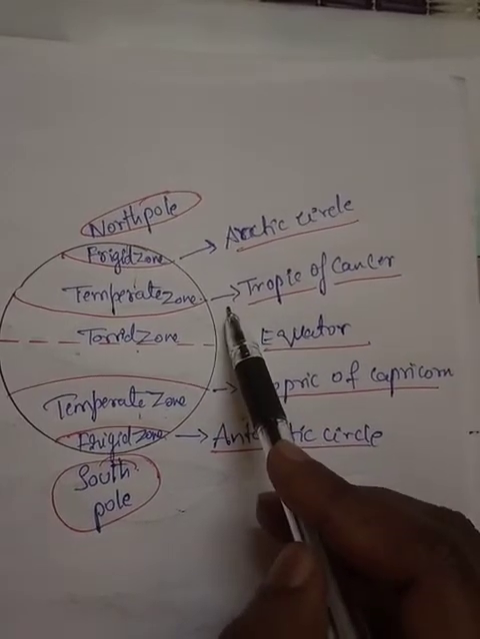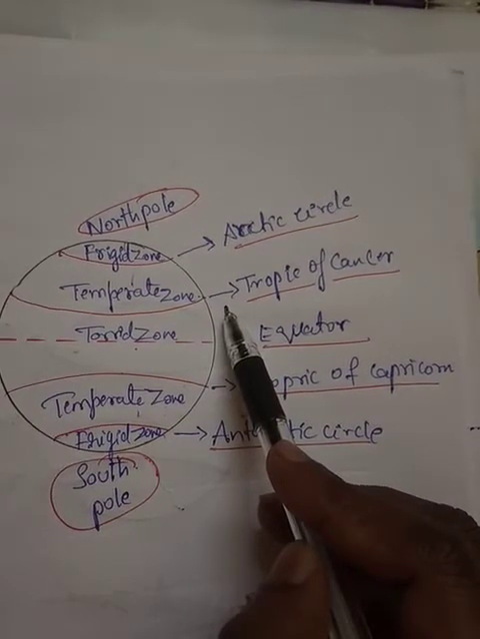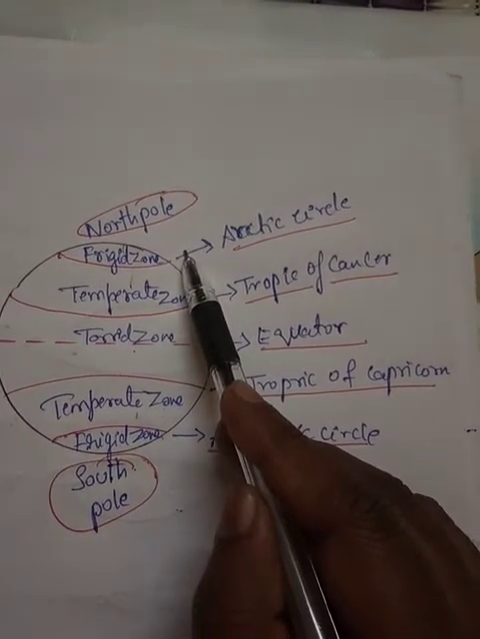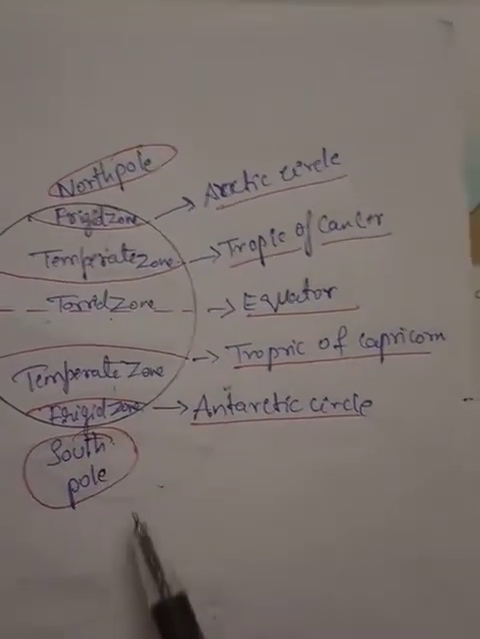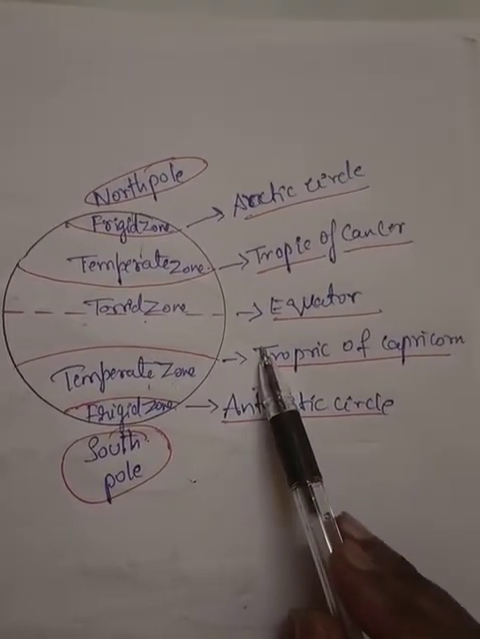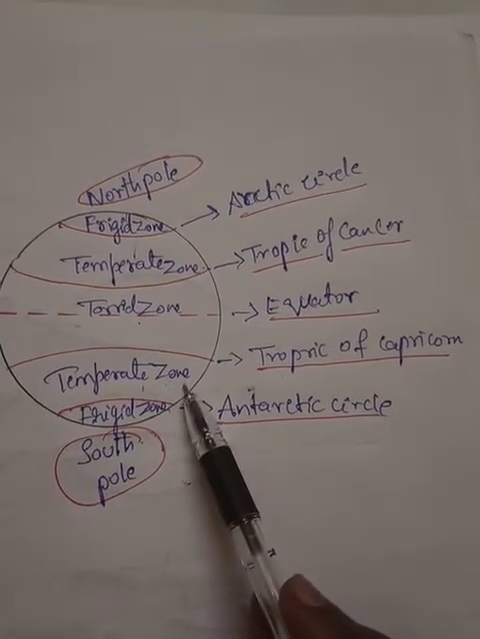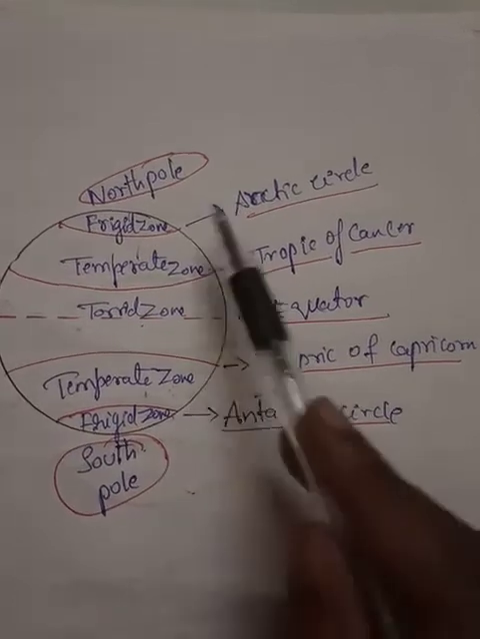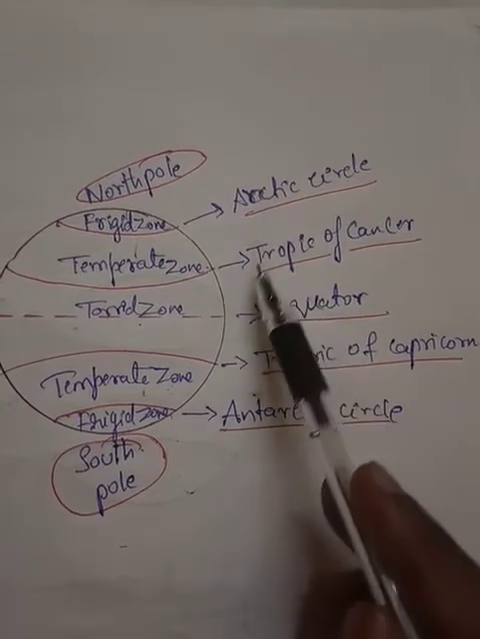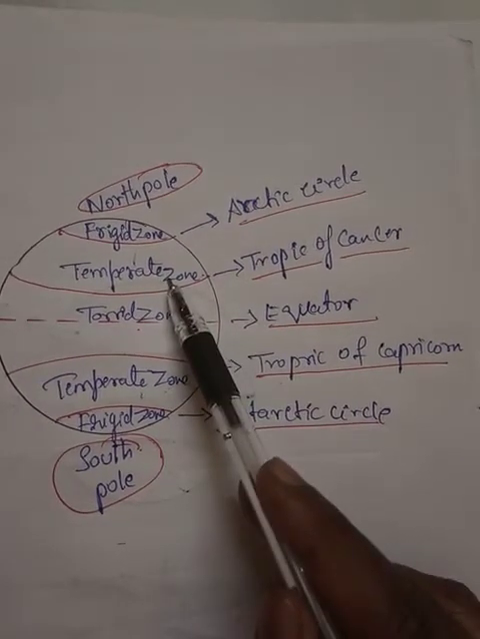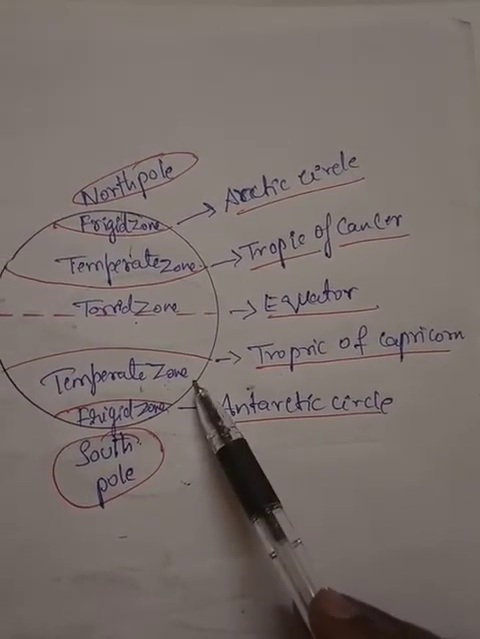The area between the Tropic of Cancer at 23 and a half degrees north and the Arctic Circle at 66 and a half degrees north, in the Northern Hemisphere. And again, the area between the Tropic of Capricorn and the Antarctic Circle is also a temperate zone. There are two sides, one towards the North Pole and one towards the South Pole. Towards the North Pole, the area between the Arctic Circle and the Tropic of Cancer, we call a temperate zone. And the area between the Tropic of Capricorn and the Antarctic Circle, we also call a temperate zone.